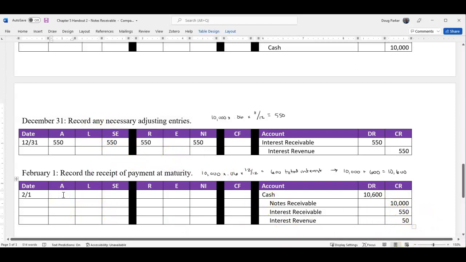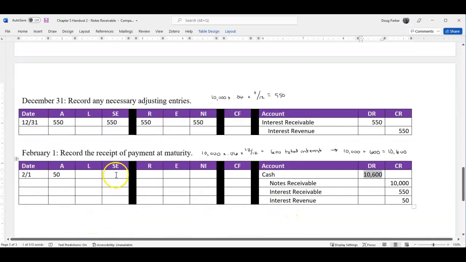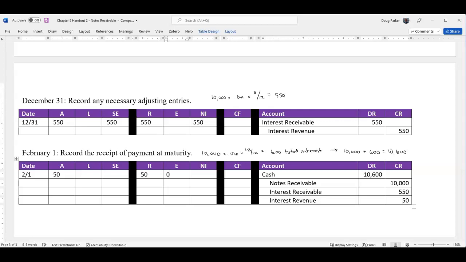So how does that impact us? Well, our net change in assets is 50. You're like, whoa, that's weird. Well, net change in total was 600, but keep in mind, we're actually removing 10,550 here, and we're putting on 10,600. So at this moment, only 50 this year. But notice we did gain 600 in assets over this year period. You're like, we lost 10. Yes, we gained 600. So at the end of the day, we end up with a positive in our assets of $600. All right. Now, in that, our revenue is going up 50.